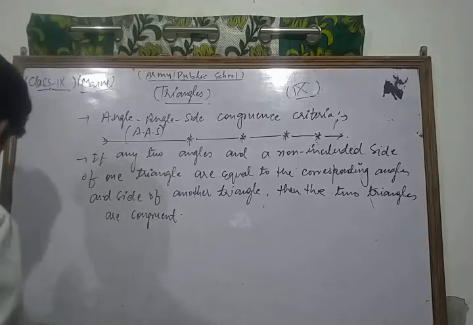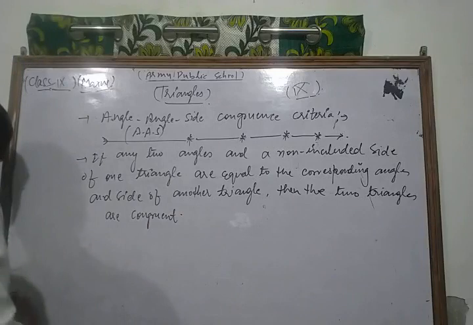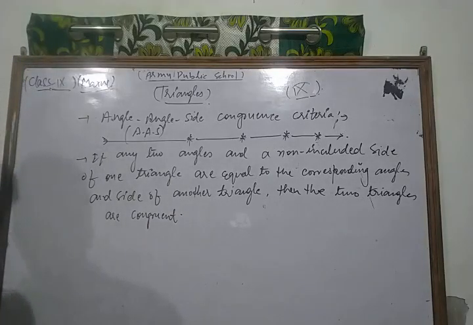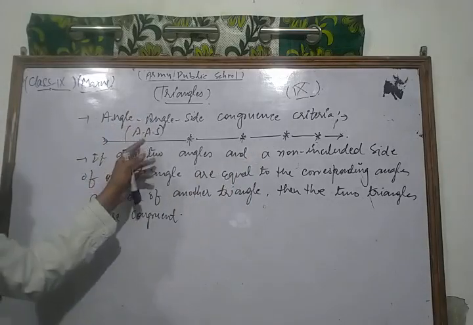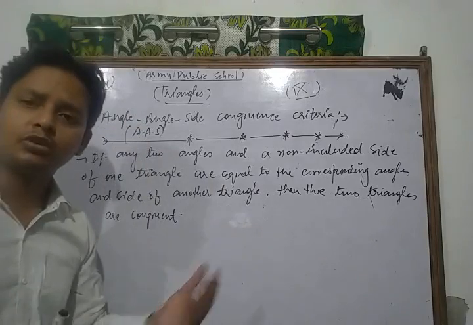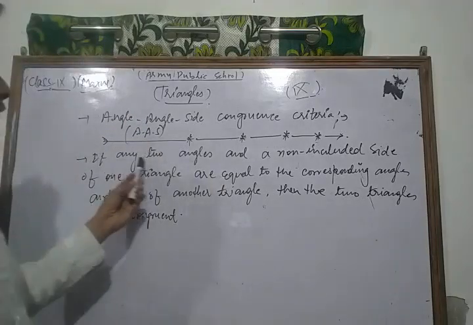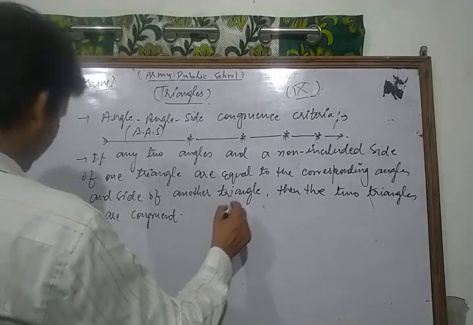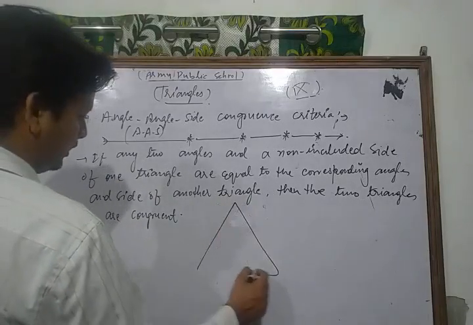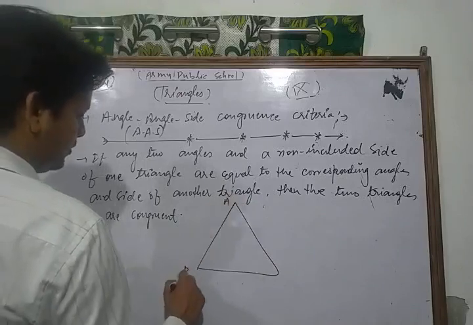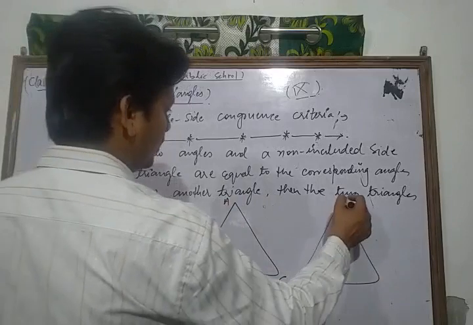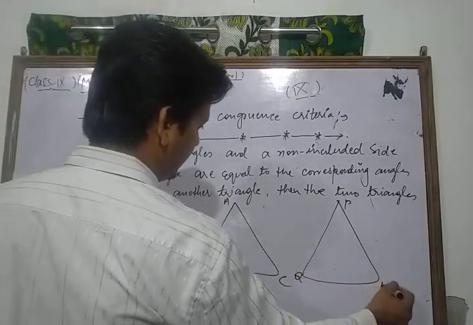Now let us discuss it with the figure. What is the concept of the angle angle side congruence criterion? Let's see with the help of a figure. Here we have any two angles and a non-included side. So suppose that first of all we draw two triangles, ABC and PQR.